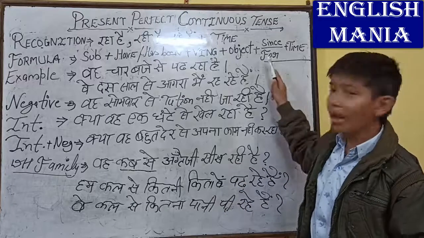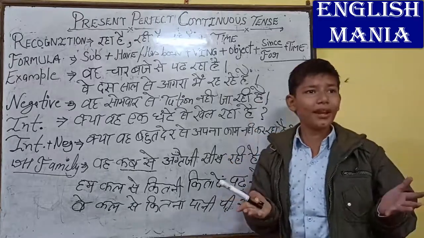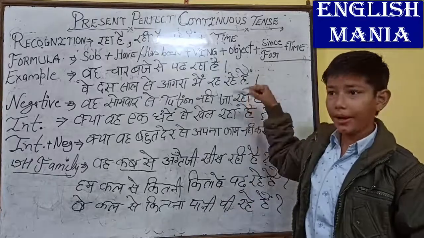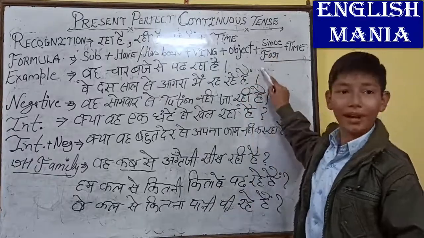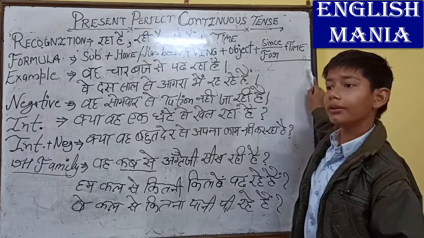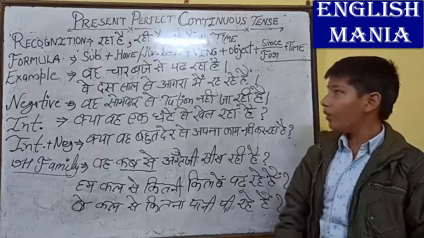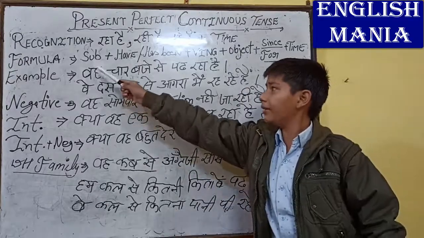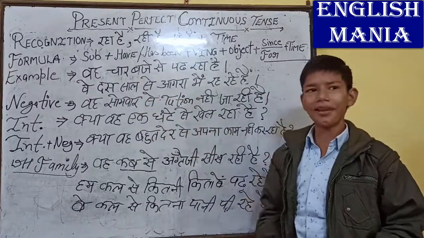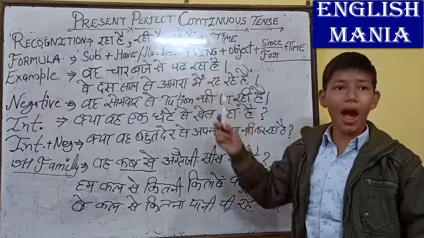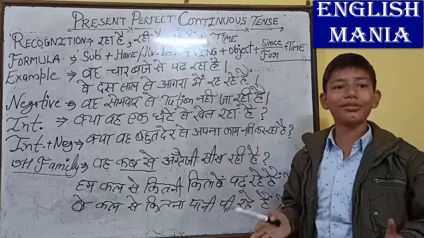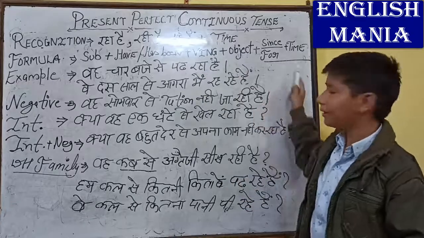Many tenses end with the object, but it's not here. The present perfect continuous tense ends with since and for or time. So I am repeating again that its formula is subject plus either have or has plus been plus ing in verb plus object plus either since or for plus time.